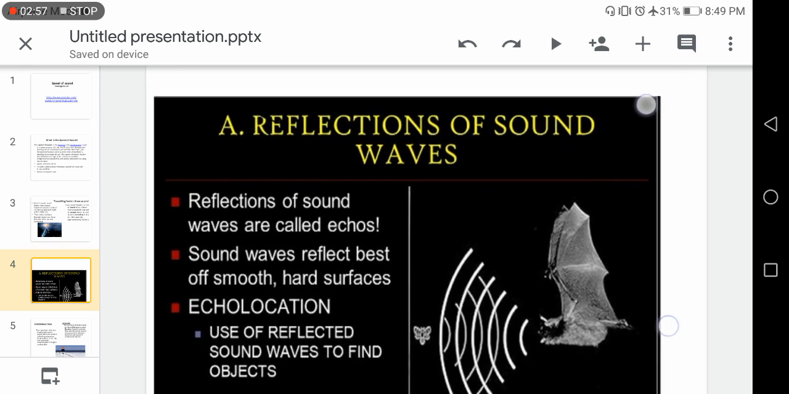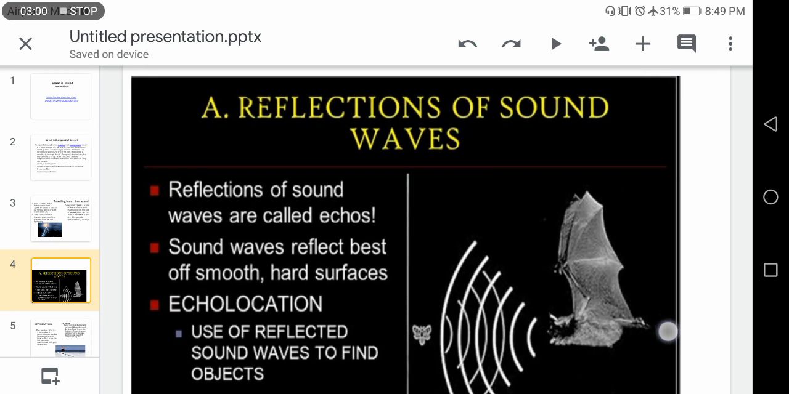Whenever sound strikes a solid object, what happens? It bounces back. This bouncing back of the sound wave, or the reflection of the sound, is known as echo. Echoes are useful: they are used by some animals to find out their prey or their passage. For example, dolphins, whales and bats find it better to use their echo instead of their sight to find their passage or their prey.